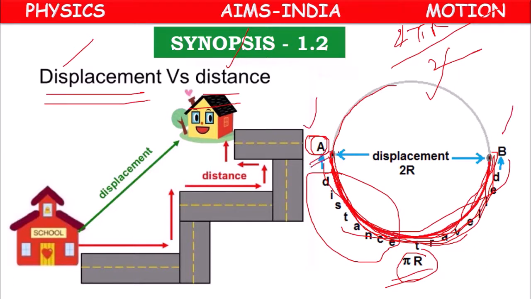A is called the initial position, B is called the final position. Is there any shortest possible path between A and B? The shortest possible path means we have to draw a straight line connecting both.